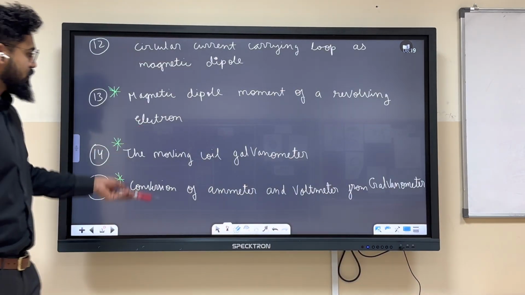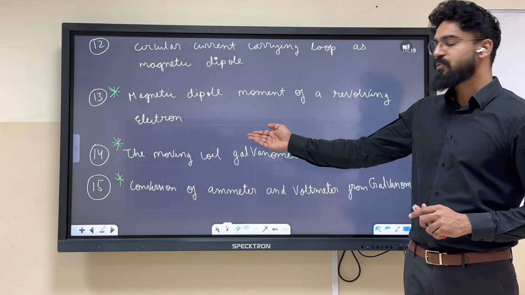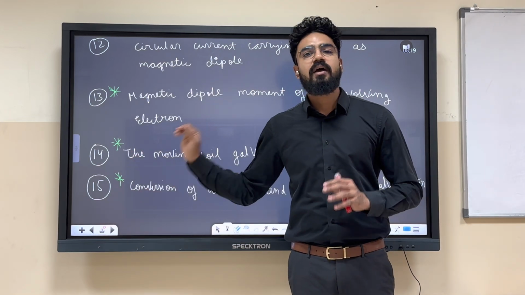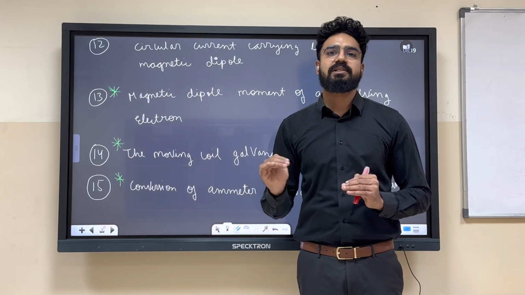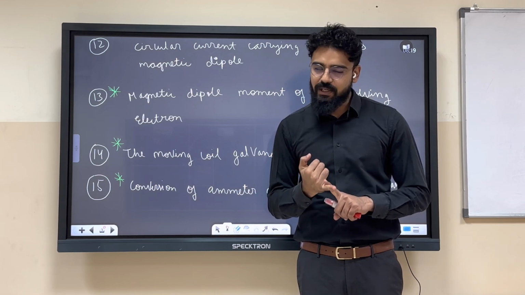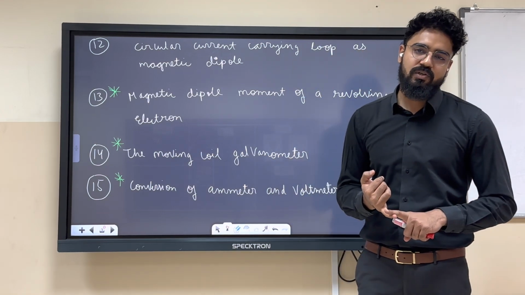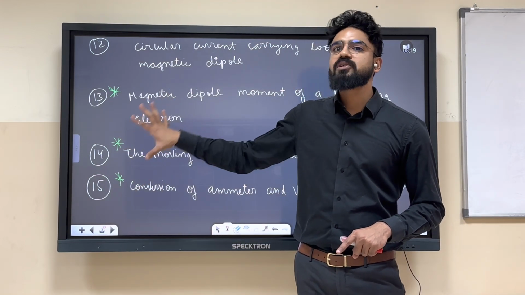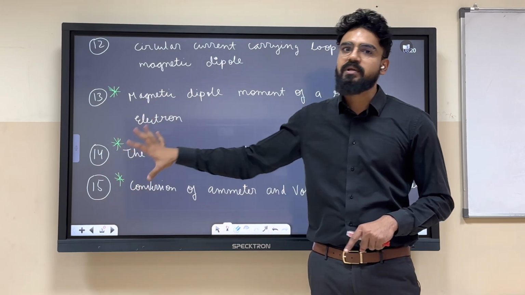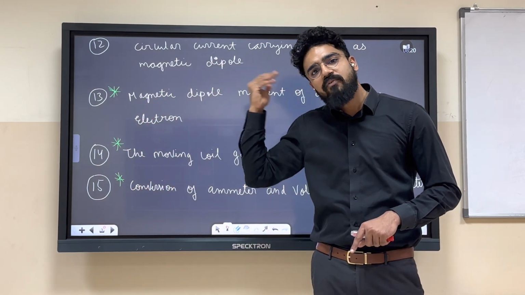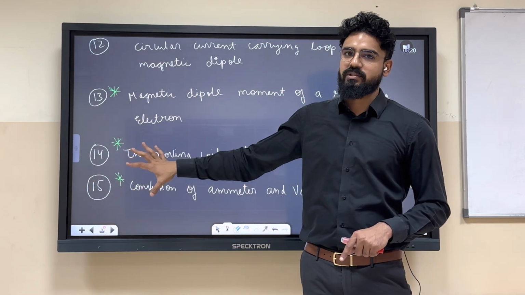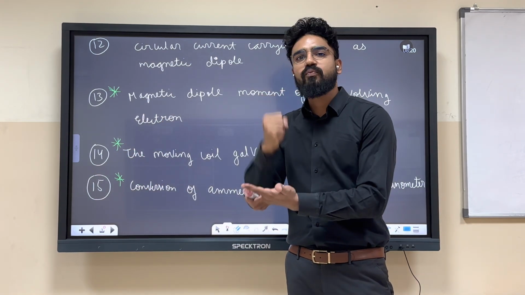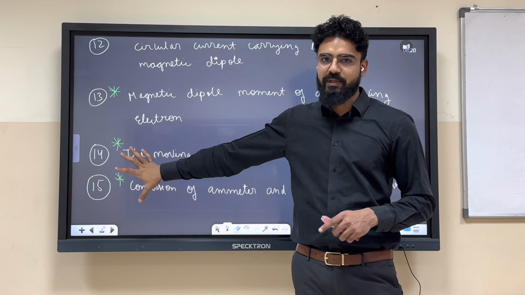But if we look at these topics, the 14th and 15th are very important. Why are they very important? In every possible examination they will be asked: in half yearly, pre-board and board examination. So please pay a lot of attention to topics 14 and 15. A 3 mark, 4 mark, or even 5 mark question might come from here, because they come in every previous year's board questions. So these topics are very important, and they give guaranteed 3 to 4 marks from this chapter.